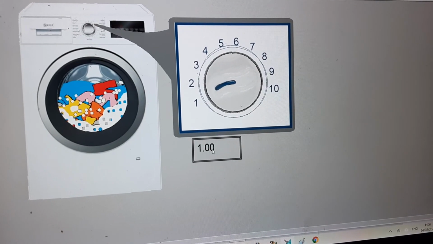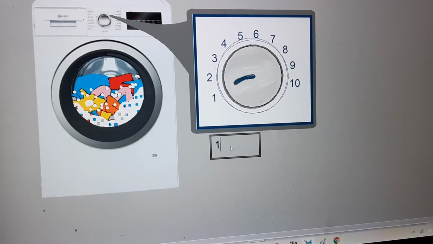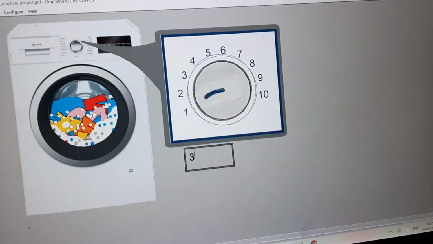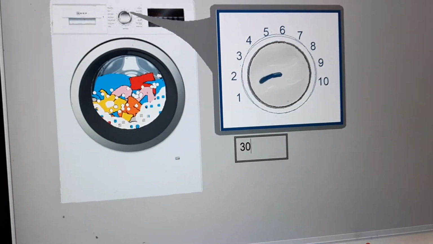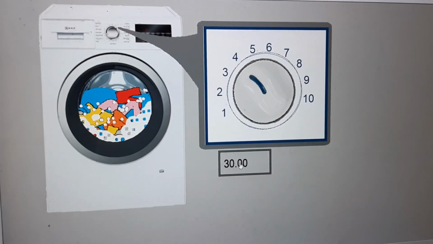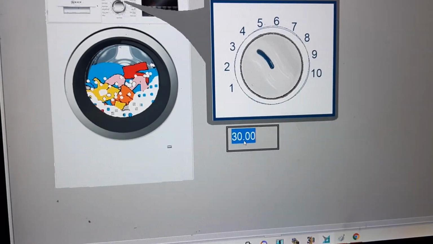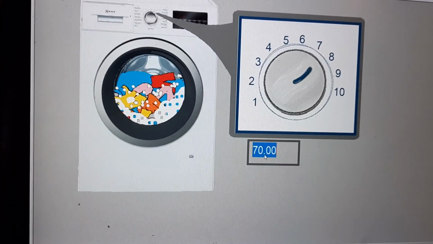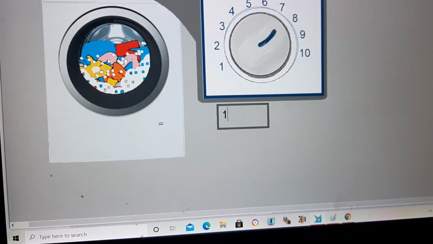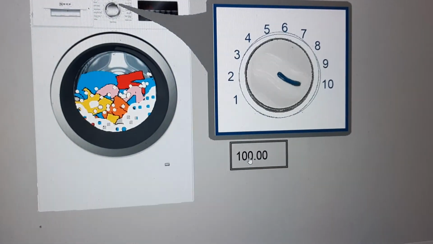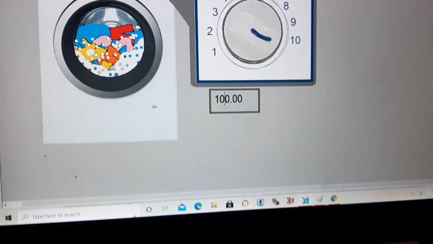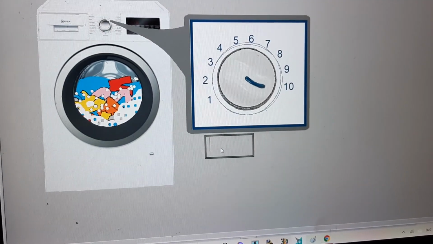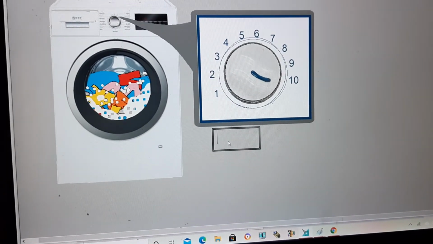Right now, using your keyboard, you can use any number and then press enter, and then you can see the knob is moving. And if you put any number within the acceptable range which you assign, the knob is going to move. So I'm going to show how you can make this from scratch in another recording.